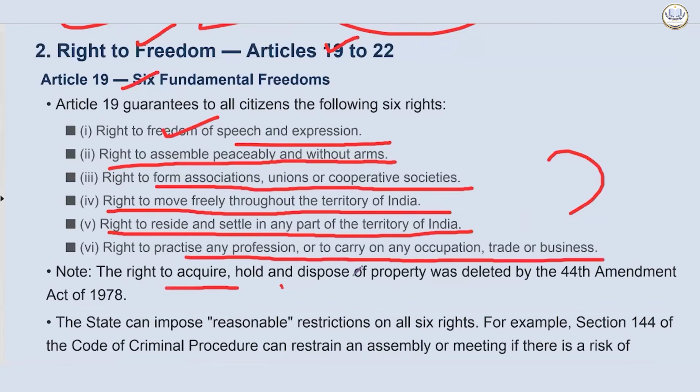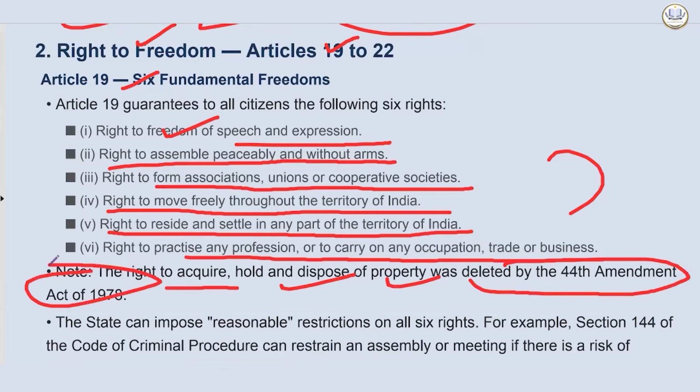The right to acquire, hold and dispose of property was deleted by the 44th Amendment Act of 1978. Now, right to property is one area from where UPSC has asked questions multiple times. In the last 5-6 years they have asked it, and in the last 20 years also we will see this is a repeated and favorite thing of UPSC. Now, if you see, initially it was Article 19 clause 1(f), this was included.